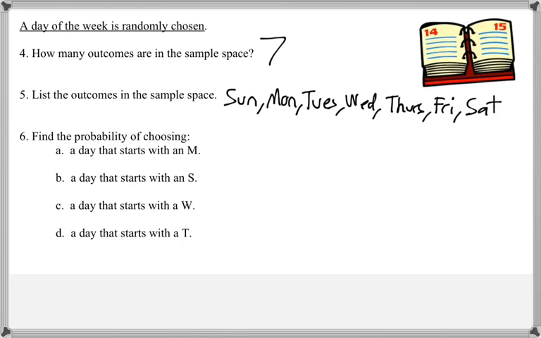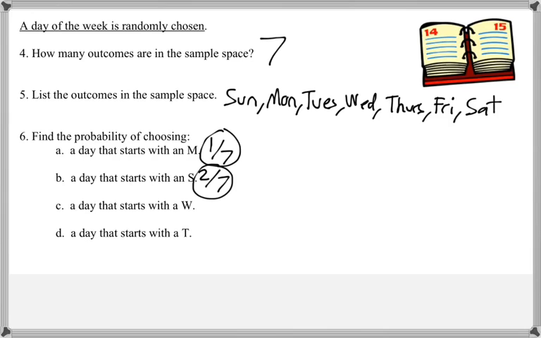Number 6 says, find the probability of choosing a day that starts with an M. That would be 1 out of 7. A day that starts with an S would be 2 out of 7 because it's Sunday and Saturday.